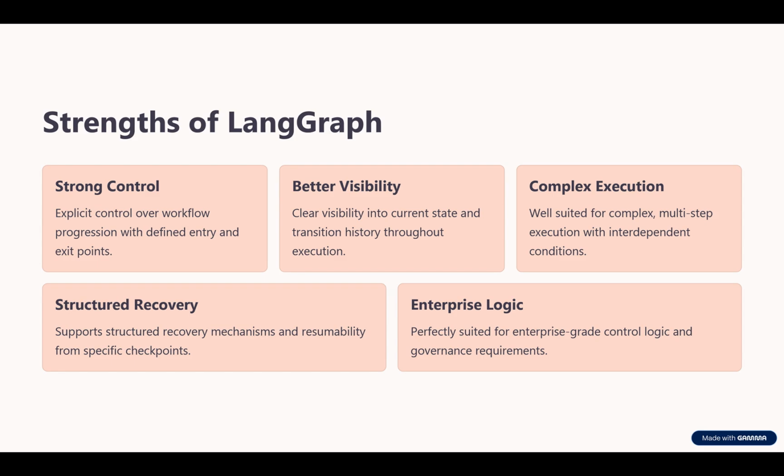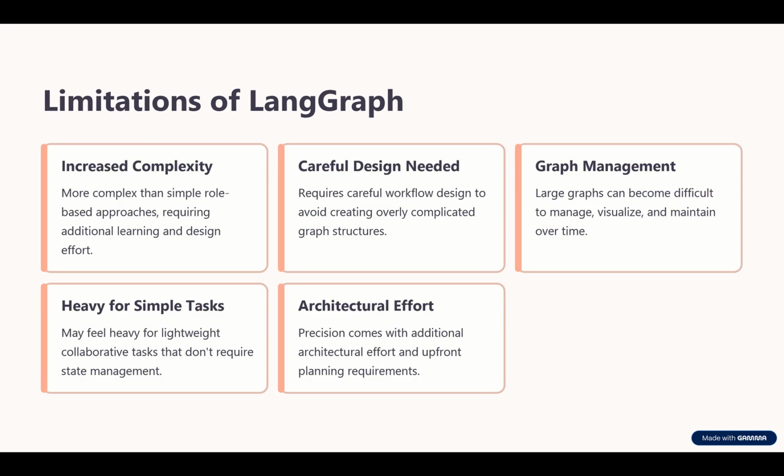That is very important in enterprise environments where workflows often interact with multiple systems and cannot be treated as one-shot tasks. Another major strength is that it aligns well with audit and governance needs. So, LangGraph is powerful because it turns agent execution into something more disciplined and inspectable.